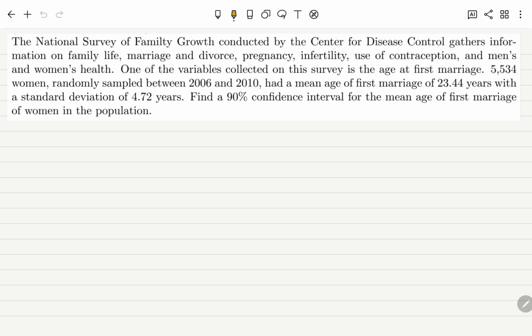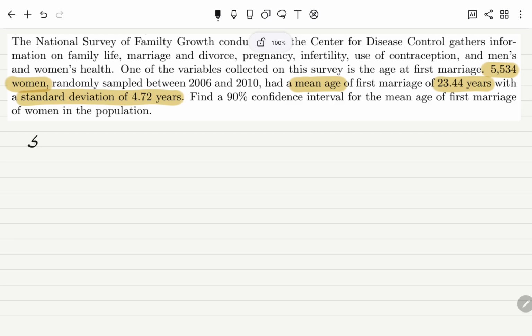So to start off the question, we first start by highlighting the key facts of the question. So here I can see that the sample size, there were 5,534 women in the sample, and the mean age of those women was 23.44 years, and the standard deviation of the age of those women was 4.72 years. Okay, so let's write that down.